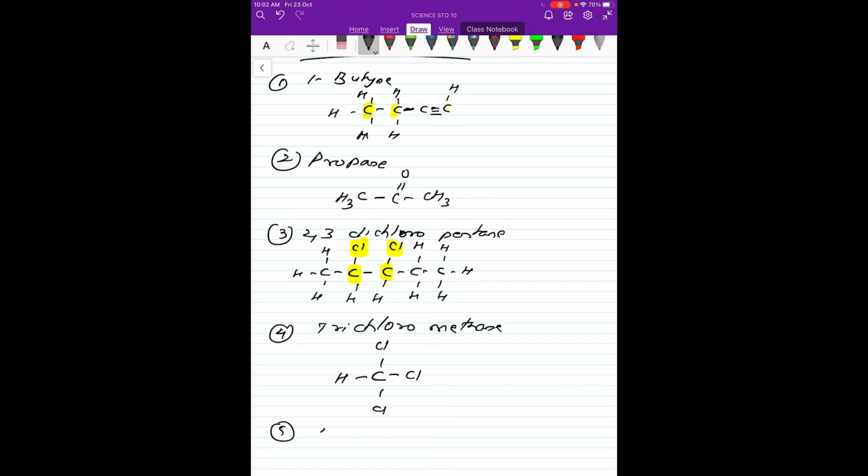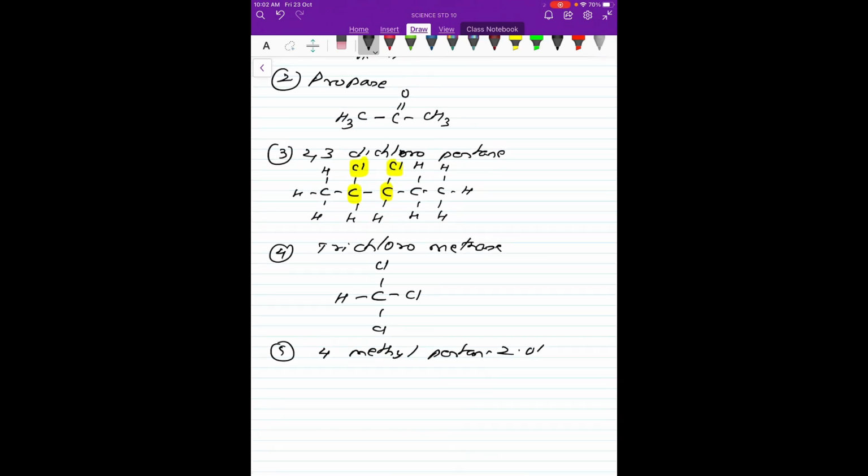Now one more is there, we can take one more. We can take this one, 4-methylpentan-2-ol. Now 4-methyl means there is a methyl group on the fourth carbon atom. It is a pentanol. Pentan-2-ol means it is an alcohol, but it will be there on the second carbon.